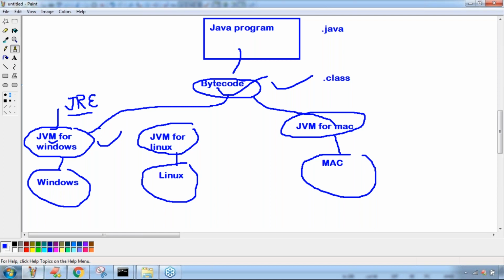Now I have one stupid option. To execute bytecode, Java compiler is required on the platform. Yes or no? Is it valid or invalid? It is a stupid point, because the compiler already generated the bytecode. Now the compiler's role is already completed. Now the requirement is JRE or JVM. Remember it.